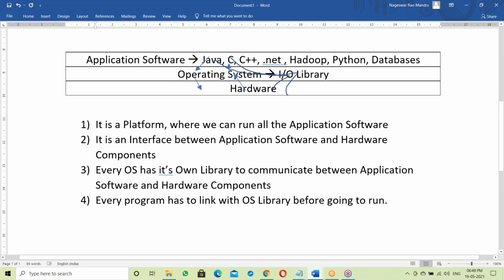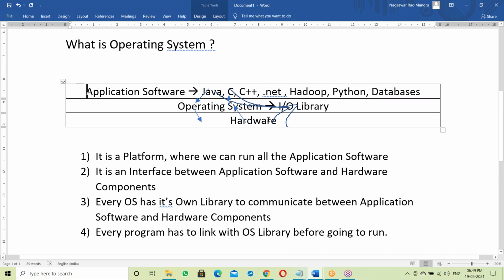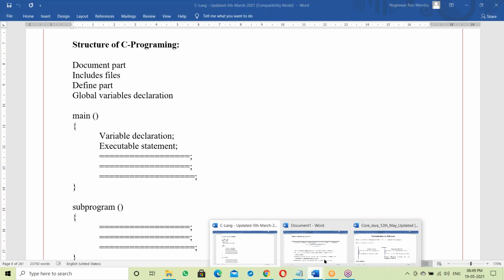So this is about OS. This knowledge is enough to understand why Java is an independent platform.